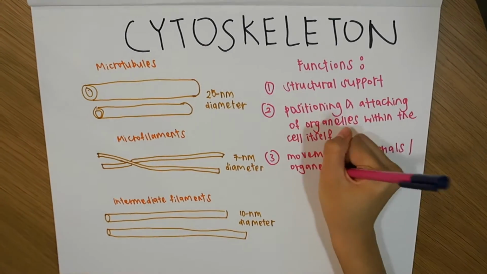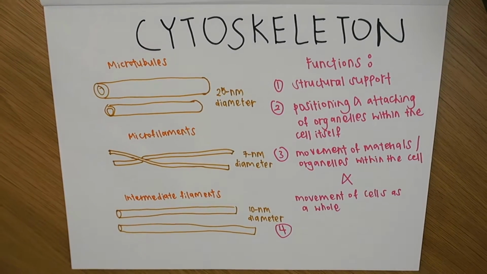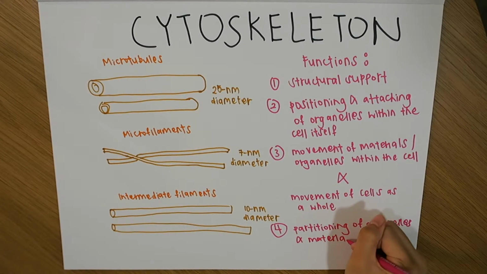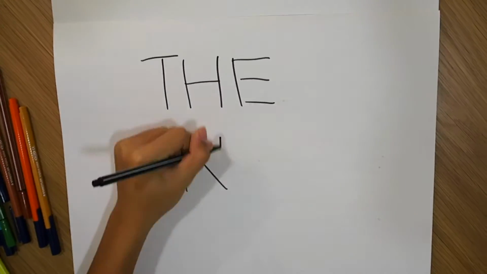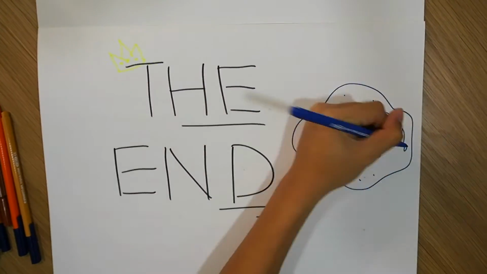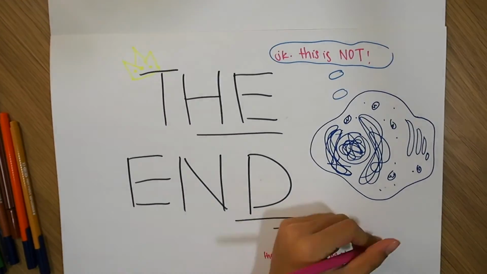The cytoskeleton is extensively made up of microtubules, microfilaments, and intermediate filaments, which carry out different functions for the organelles and the cell as a whole. We hope this crash course has helped you with the understanding of the cell, which may seem so insignificant from the outside, but is the most basic unit of life which we all ought to know. The end!